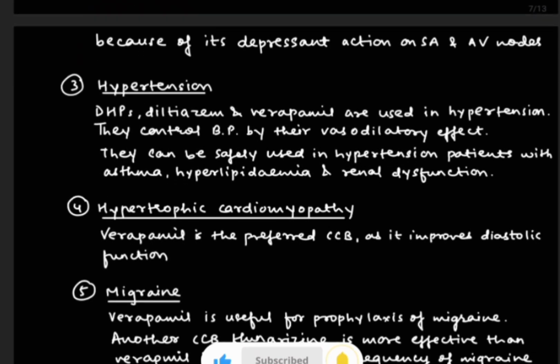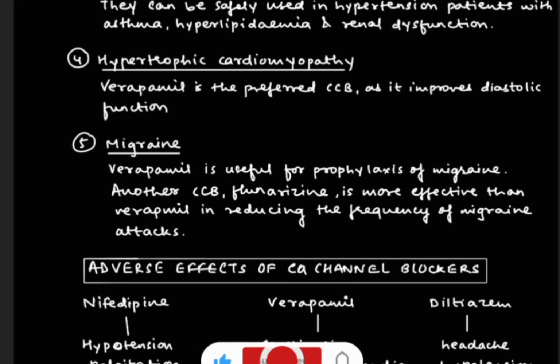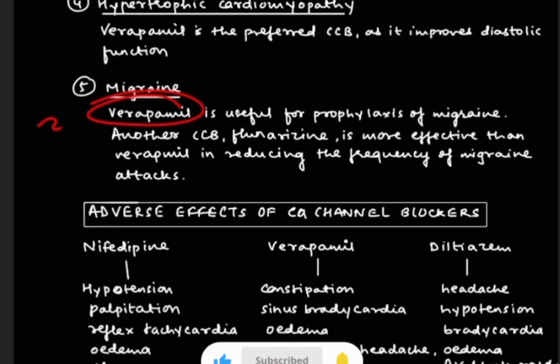Next is hypertension. In this, DHPs, diltiazem and verapamil are used. They will control the BP by the vasodilatory effect, and they can be used in hypertensive patients with asthma, hyperlipidemia and renal dysfunction. Then fourth is hypertrophic cardiomyopathy. Verapamil is the preferred CCB as it improves the diastolic function. Then fifth is migraine. Verapamil is used as prophylaxis of migraine.